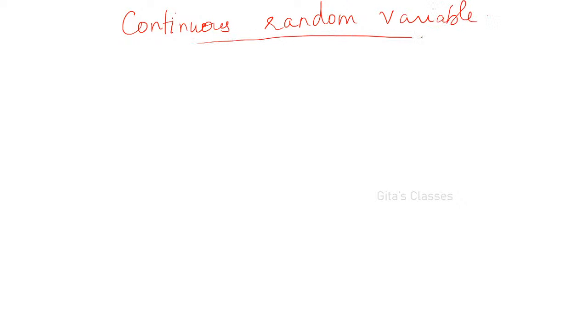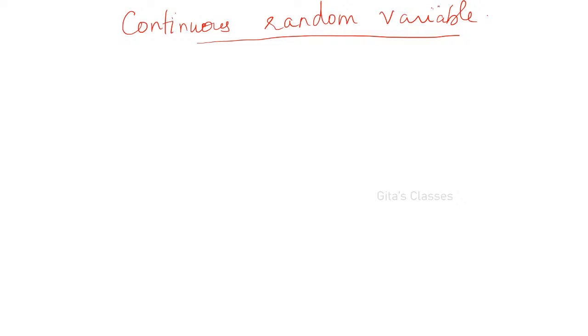In the previous class I already explained what is a discrete and continuous random variable, and we saw the problems in discrete random variable. Now it is continuous random variable. What is a random variable? It is a real valued function.